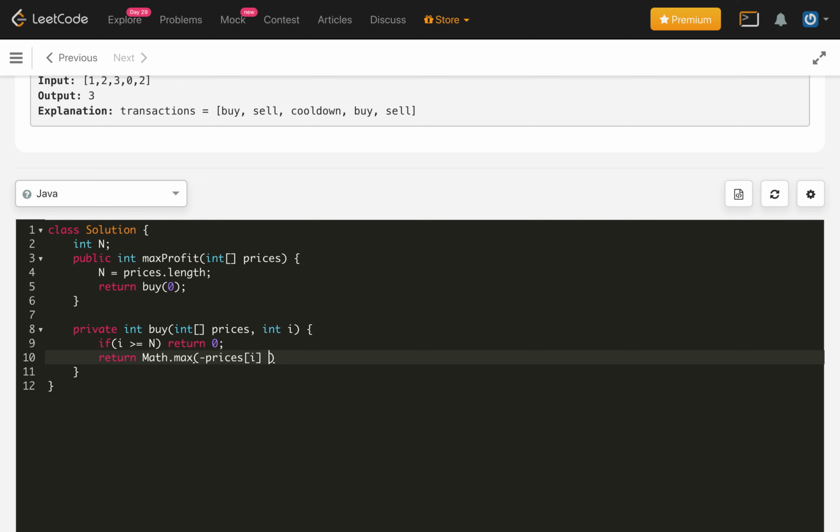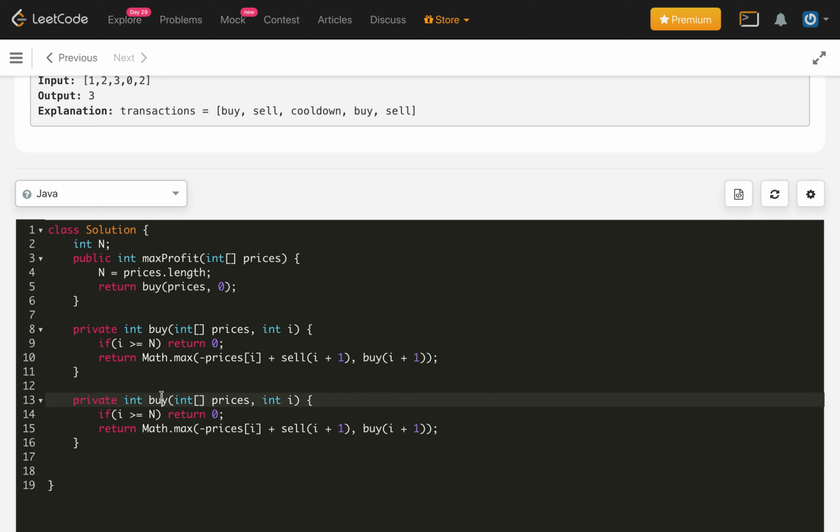So this will be minus prices of i plus, once we buy at that day, we need to call the sale method at the next day, which is i plus 1. Or we just call buy again, like we didn't buy at that day, we will call i plus 1. So this is a max over these, and then we need another method. Here we also need to pass our prices array along with this.